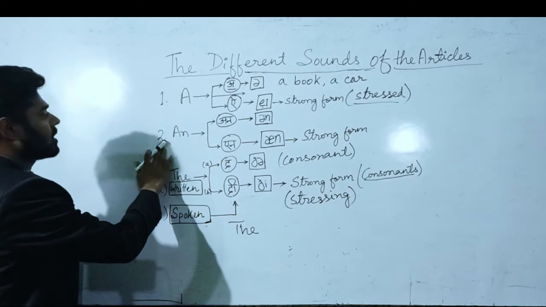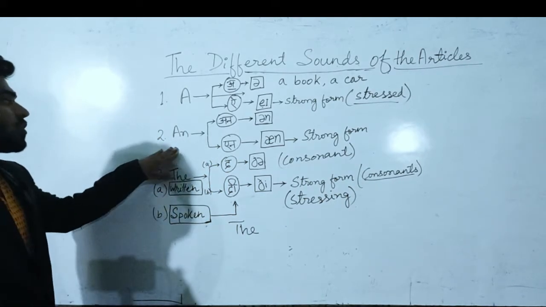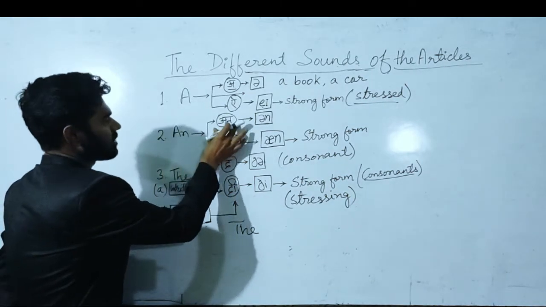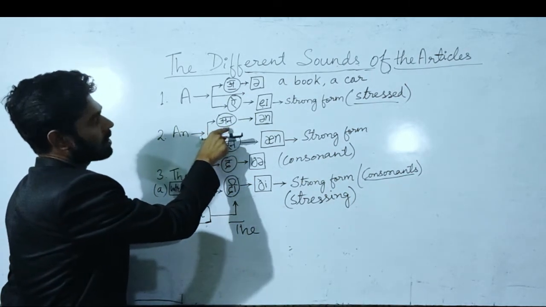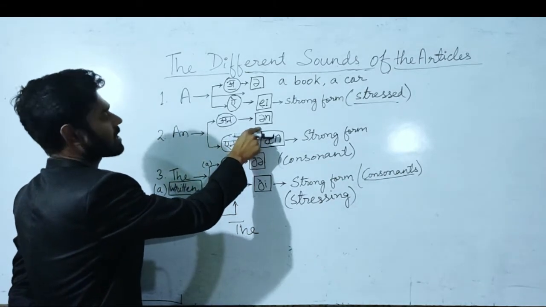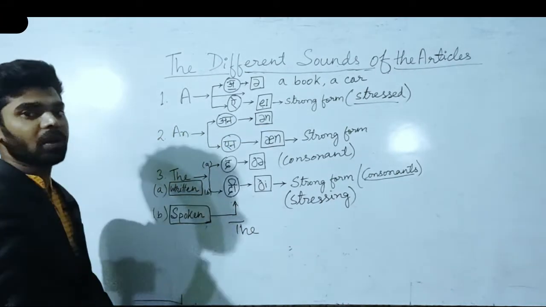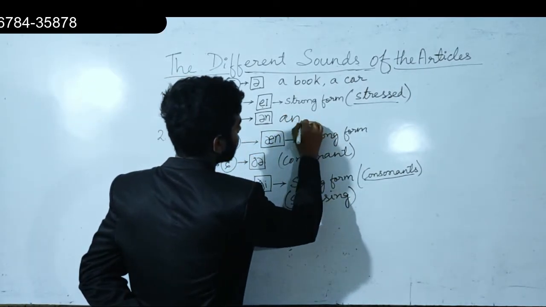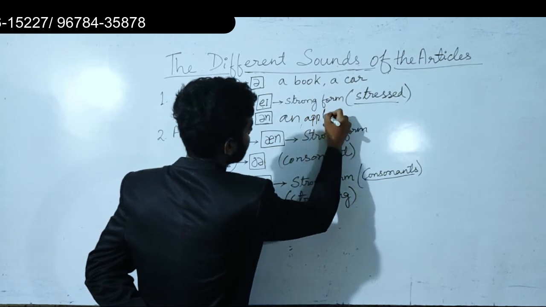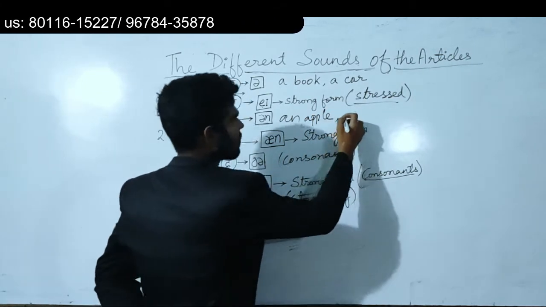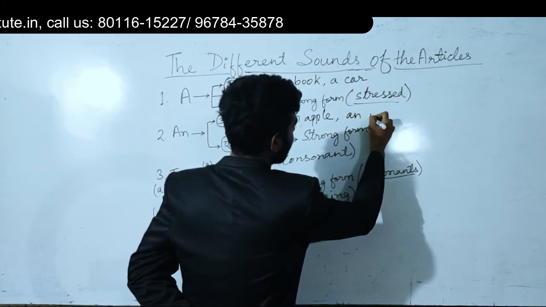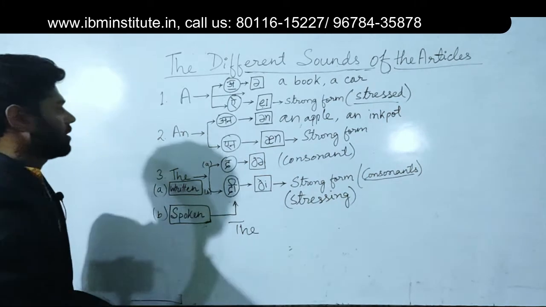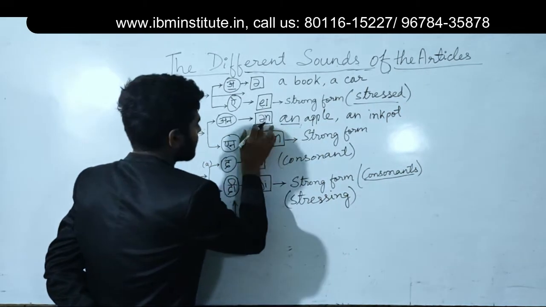And number two, this one is also mispronounced a lot while speaking. Here it is written un in Hindi, and in English phonetics it is written an. An apple, an apple. An ink pot, an ink pot. So they are pronounced as an.